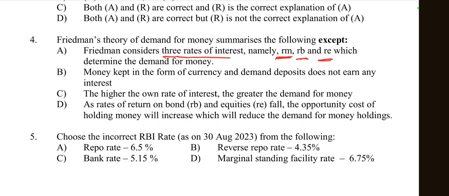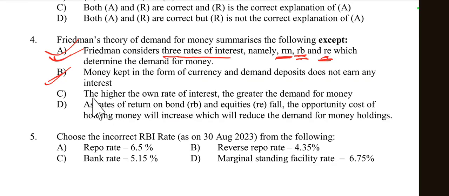RM means the return on money, RB means the return on bonds, and RE means the return on equities, which influence the demand for money. So this is right. Then the second option is money kept in the form of currency and demand deposits doesn't earn any interest. Yes, this is correct, as money held in the form of currency or demand deposits typically doesn't earn interest. So option B is also right according to Friedman's theory.